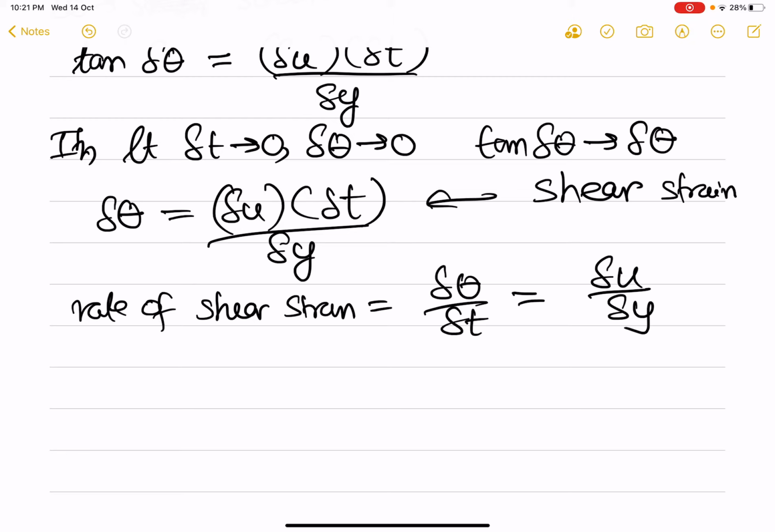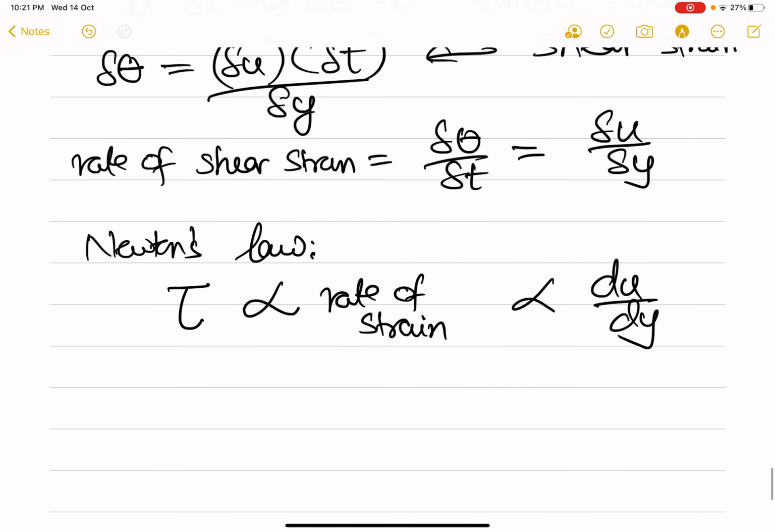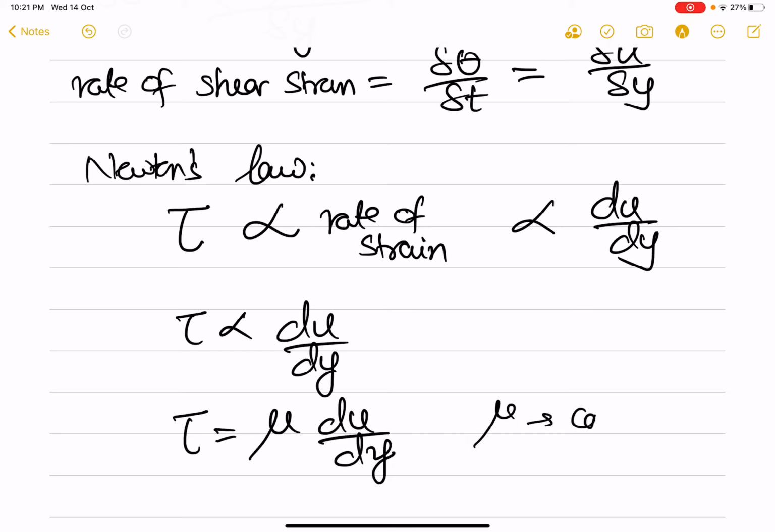And Newton's law says that the shear stress is proportional to the rate of strain. Obviously the strain we are talking of is the shear strain, and that means it is proportional to du by dy. And so what we get is tau is proportional to du by dy, and this we can write tau is equal to mu times du by dy. This mu is the constant of proportionality,